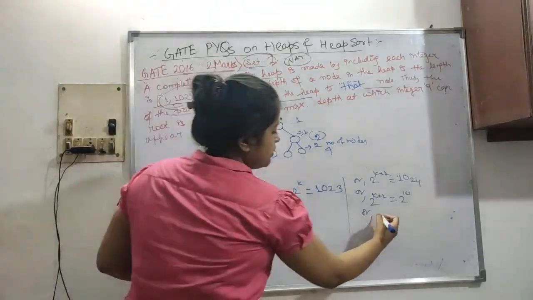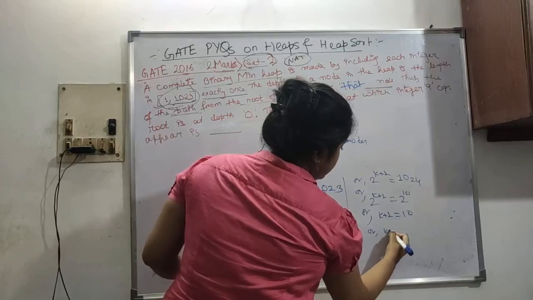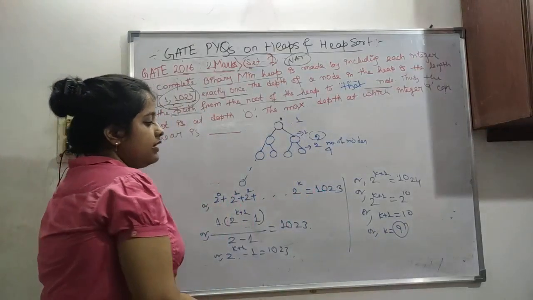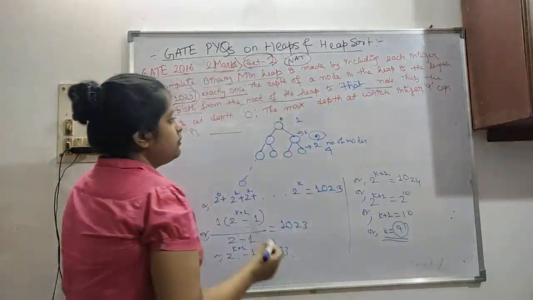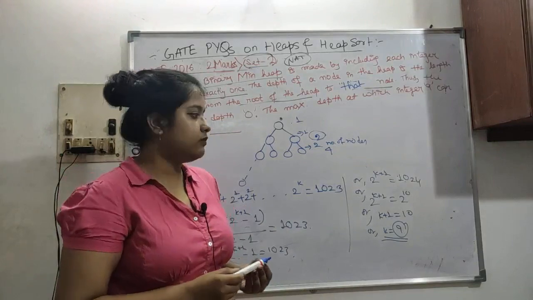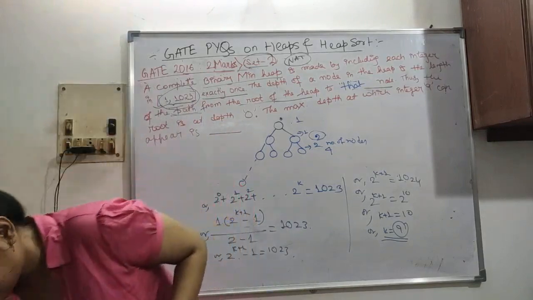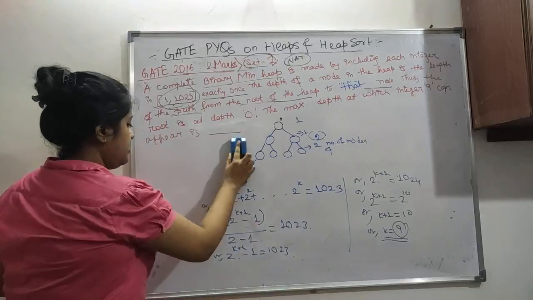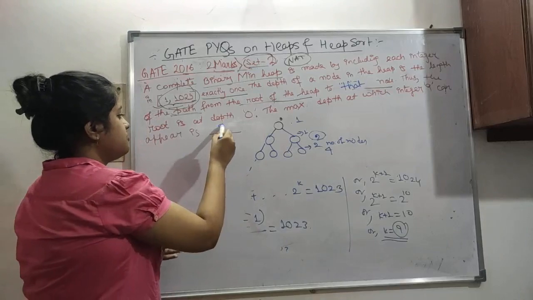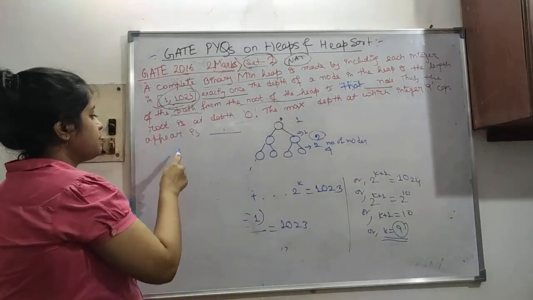Now k plus 1 is equal to 10, or k is equal to 9. So the total depth can go till 9. k is our depth, so the highest depth can go till 9. Now what is asked here? Just don't write 9 here, because that is wrong. Why am I telling you this?